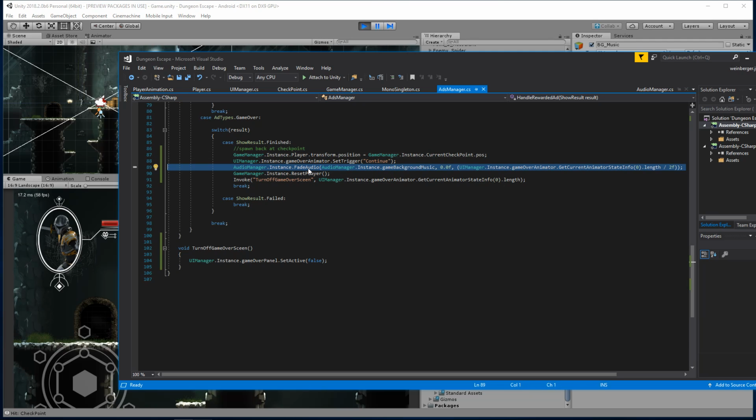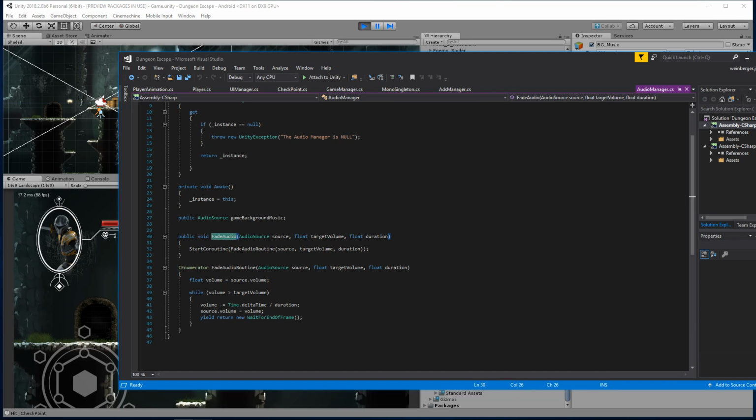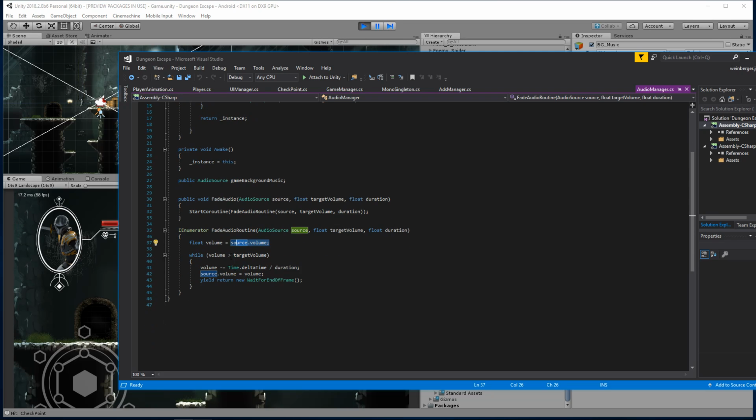So okay, here we go. When we finish, we fade the audio. All right, and that is working. And then we go to that function here. I start this routine. Volume equals current volume, which should be 0. Oh, that's why. Well, 0 is greater than target volume. 0 is not greater than 1, so it's never. So this function here only actually turns volume down. So we need to actually make it so that it turns volume up as well.